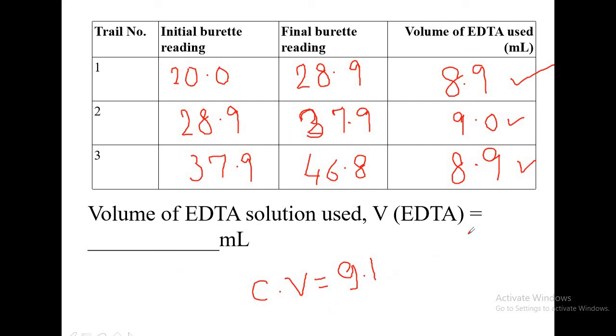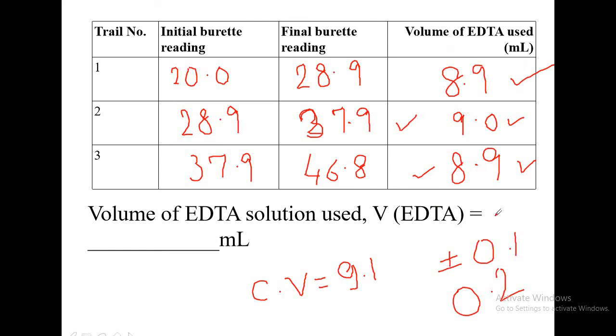In this case, we will now take the best two trials. Say 9 I can take, it is very close. The difference between 9 and 9.1 is just plus or minus 0.1, and with a 0.1 difference, full marks will be given to this particular value. Whereas if I take another trial, 8.9, the difference is 0.2 ml. So 0.2 ml error is also allowed, and in that case also the student will get full marks.